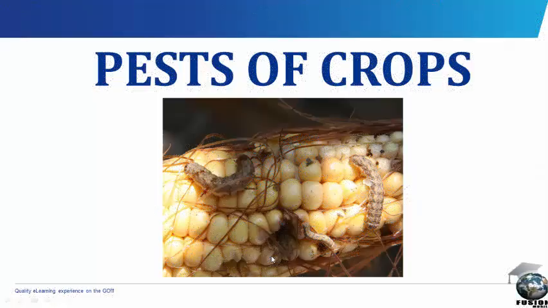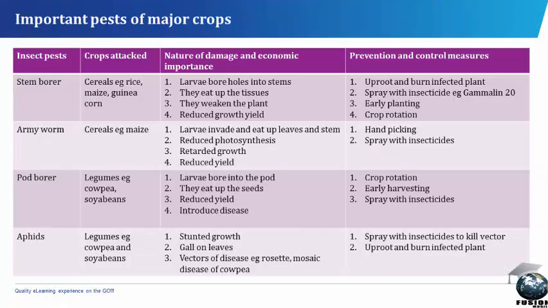Pests of crops. Important pests of major crops. Insect pests, crops attacked, nature of damage and economic importance, prevention and control measures. Stem borer. Crops attacked are cereals, example, rice, maize, guinea corn.